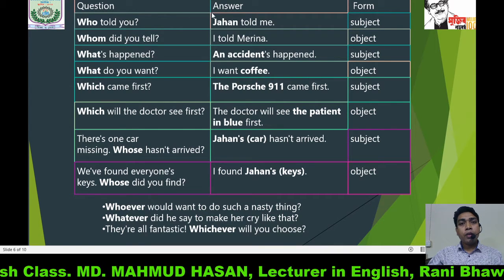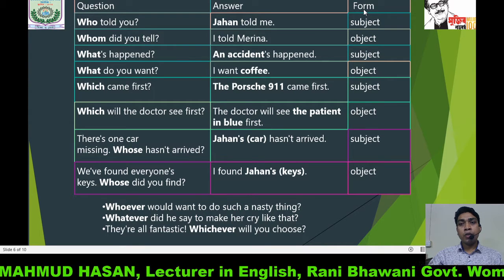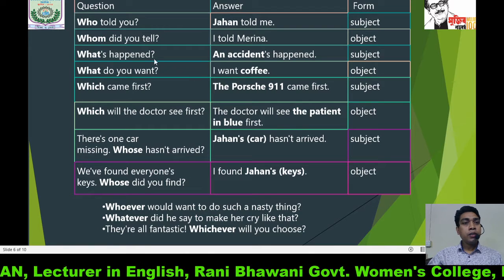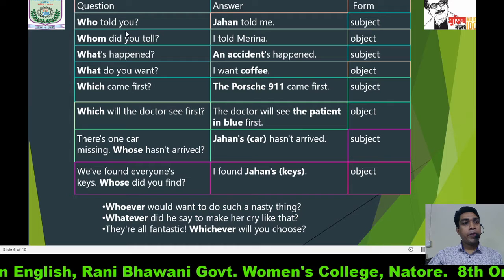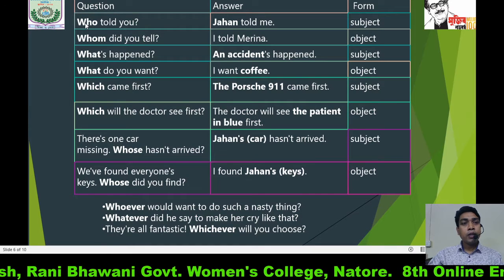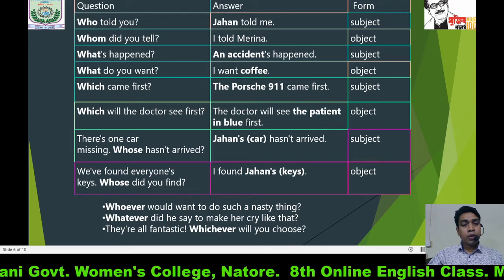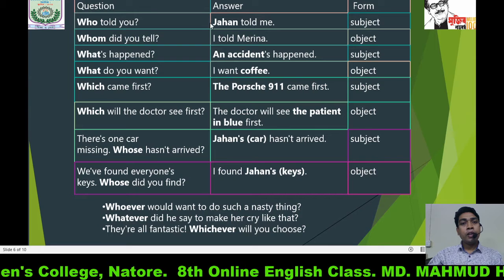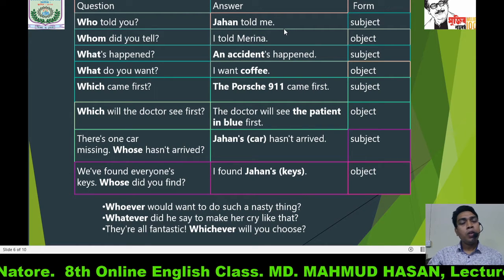Question, answer, and what is the form of pronoun used. Who told you? This is a sentence. Here who is an interrogative pronoun, and if we get the answer, Zahan told me or anybody told me.